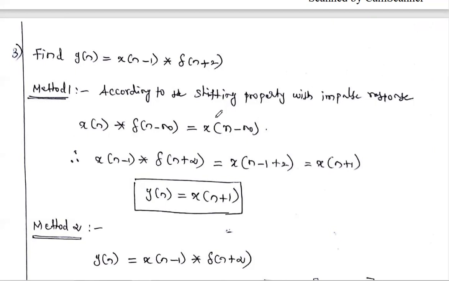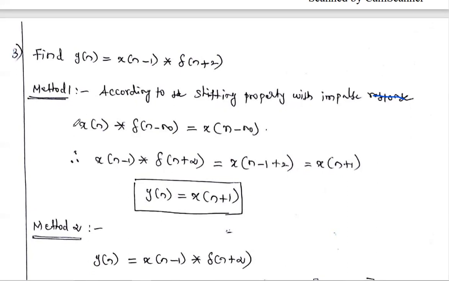According to the shifting property with the impulse signal, any signal x of n convolved with del of n minus n naught, which is the shifted impulse by the amount n naught, where n naught is some value like 1 second, 2 second, 3 or anything, gives the same signal x shifted by this amount, x of n minus n naught.